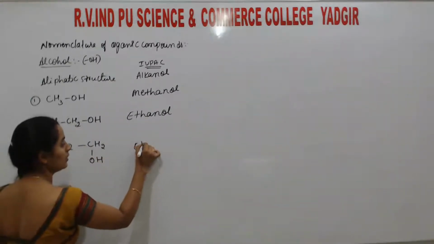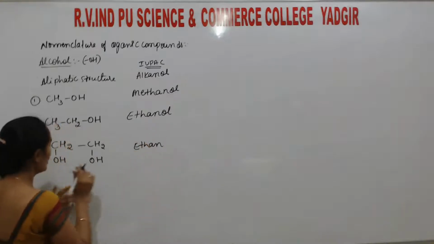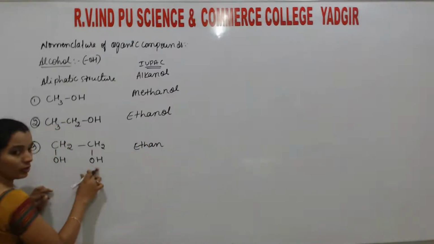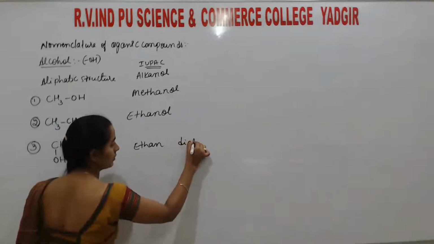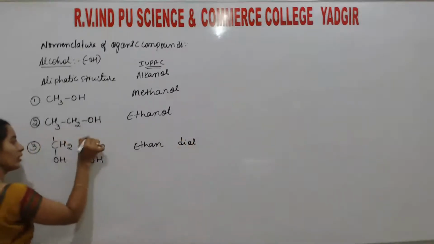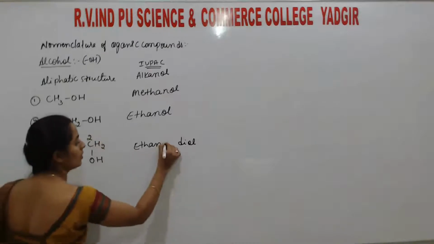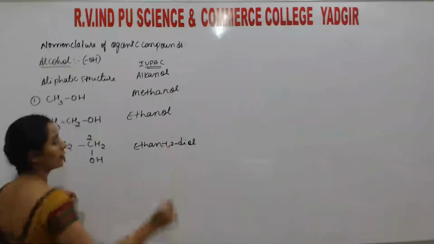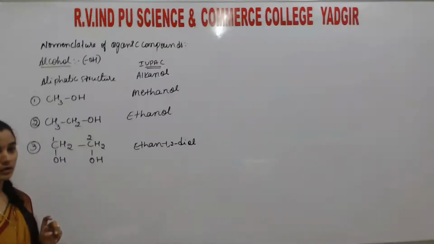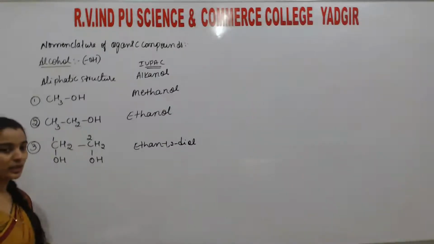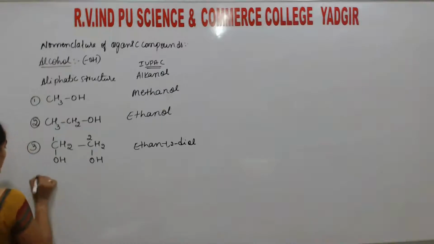What is it? Ethane, replaced by how many alcohols? 2 alcohols. That is diol. At the first carbon atom and second carbon atom, alcohols are there. Ethane-1,2-diol is the correct name.